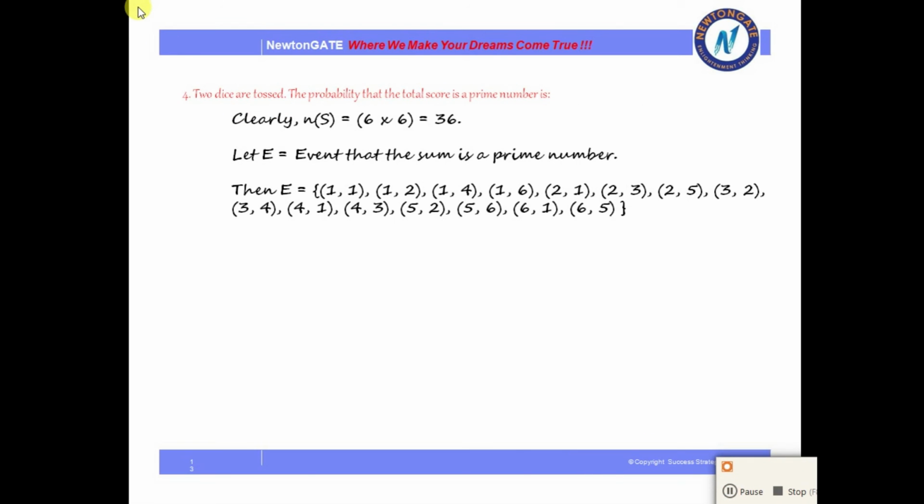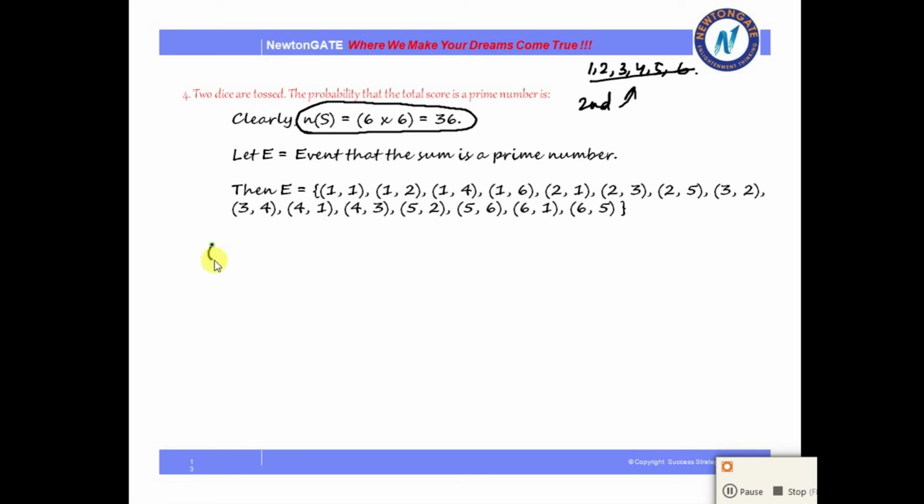The next example I have taken is: 2 dice are tossed. Find the probability that the total score is a prime number. Now you must be thinking about why the sample space is given to be 36. So I am taking 2 dice here. In each of the dice I have 1, 2, 3, 4, 5 and 6. For the second dice also I have the same outcomes.